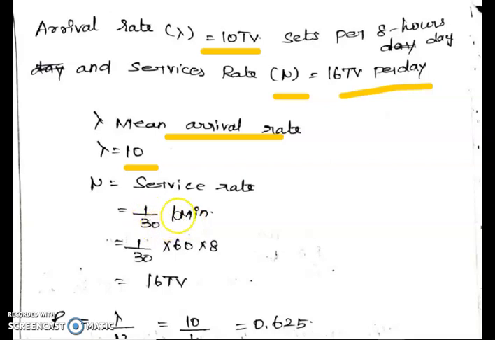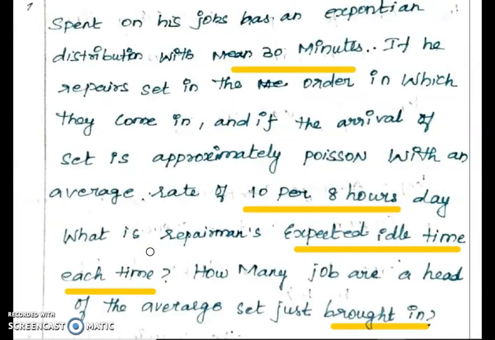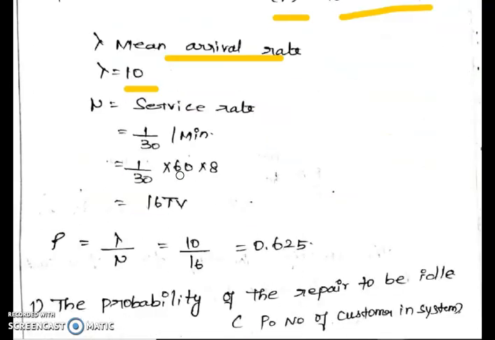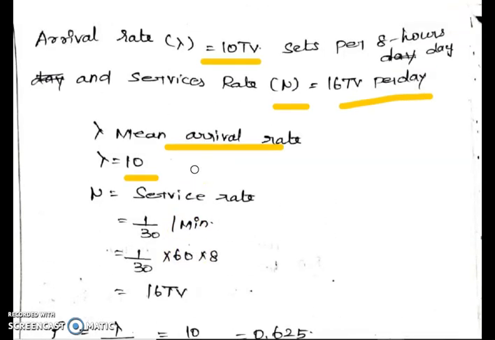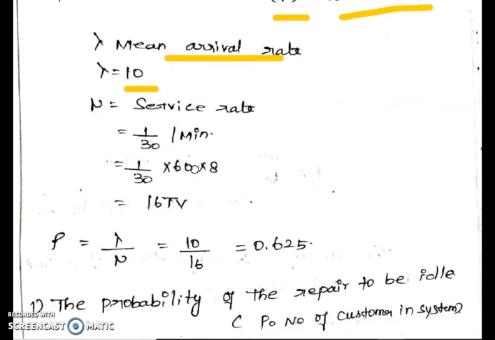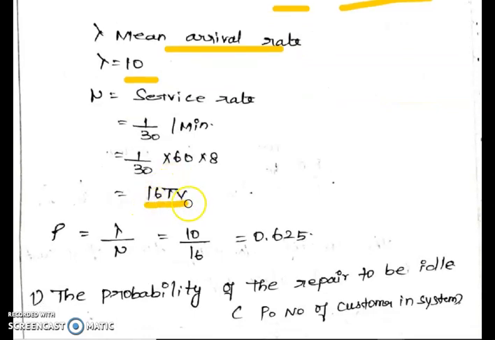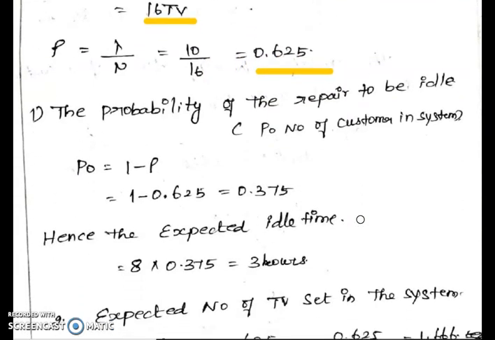Service rate means we have to convert into minutes. 1 by 30 is the customer arrival distribution with 30 minutes, so we have to convert into minutes: 60 minutes into 8 hours per day. So we converted mu equal to 16 TV sets. And we find out P. What is P? Lambda by mu, 10 by 16, equal to 0.625.